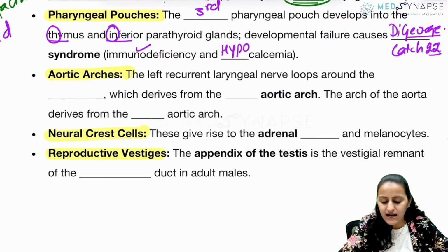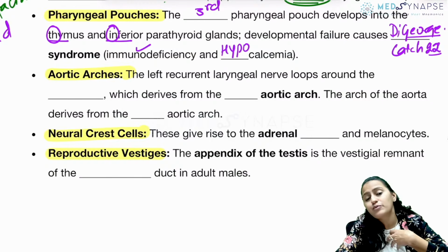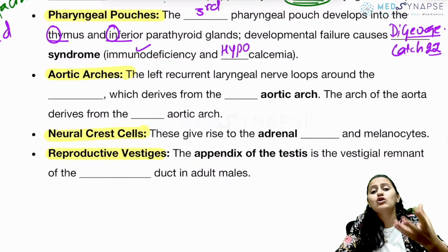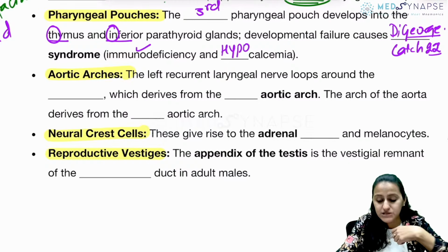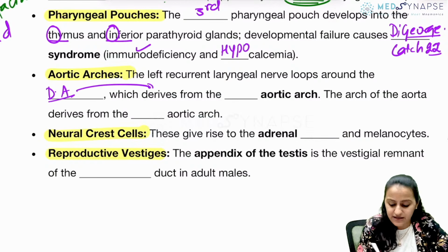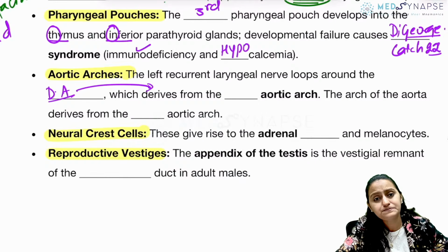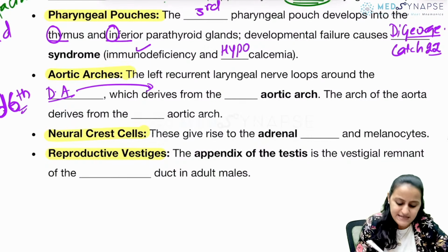Going to aortic arches. The left recurrent laryngeal nerve loops around what structure? Which is the longer recurrent laryngeal nerve? The left recurrent laryngeal nerve. It loops around the ductus arteriosus, which develops from what aortic arch? Ductus arteriosus. Remember ductus, D. D ko agar aap ulta karoge, so it is going to be sixth.